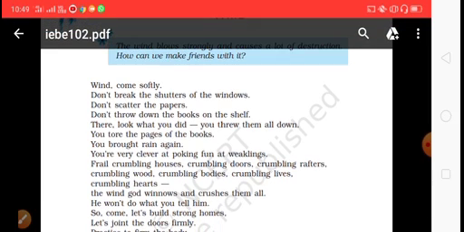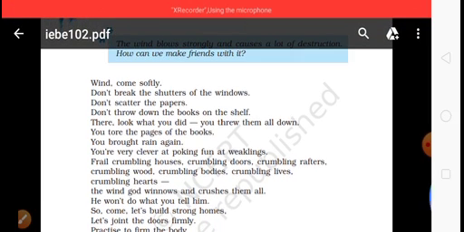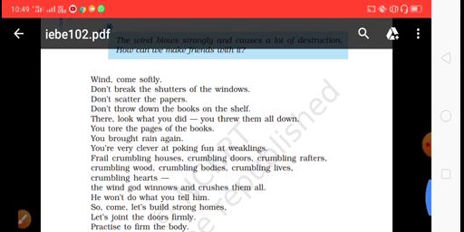Now next, try to understand. Not only human beings but all kinds of creatures get impacted due to the harsh qualities of the wind, or you could say the destructive qualities of the wind. Now try to understand: the wind god winnows and crushes them all.